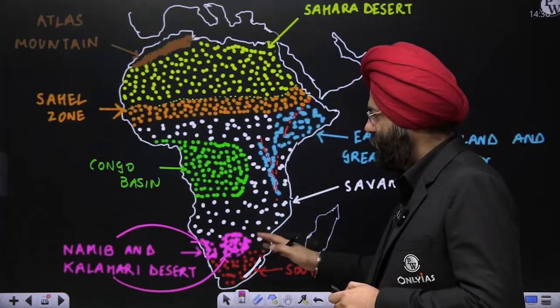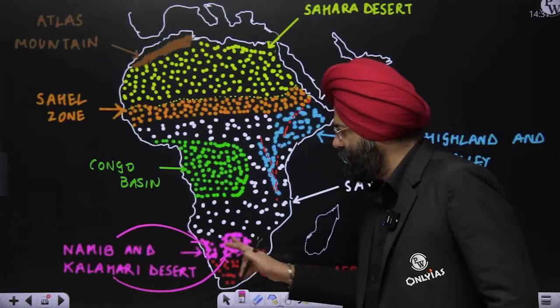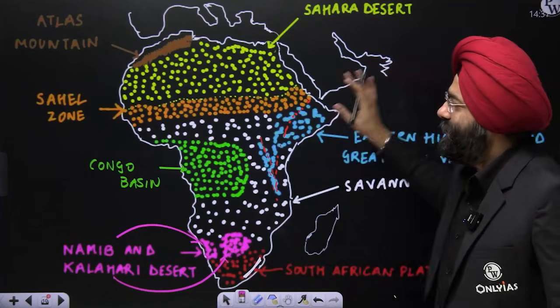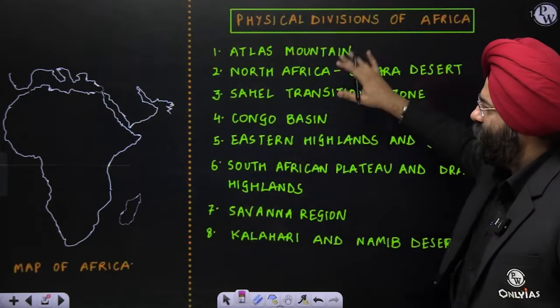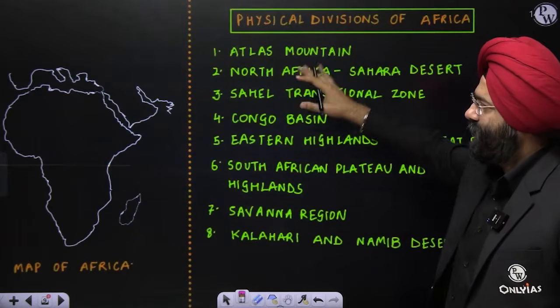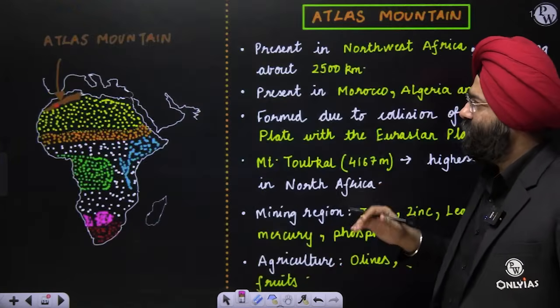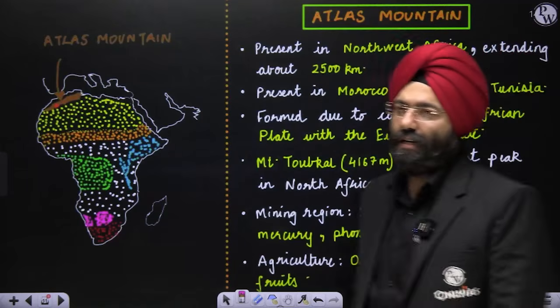We'll see that, right? So meanwhile, this is the Namib Desert, this is the Kalahari Desert. Clear? Now, these are the divisions which I have mentioned over here, and I will be dealing with each division now separately. Let's move and start with the first, Atlas Mountains.